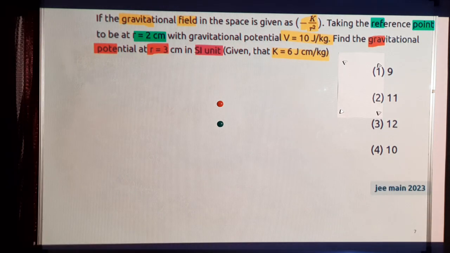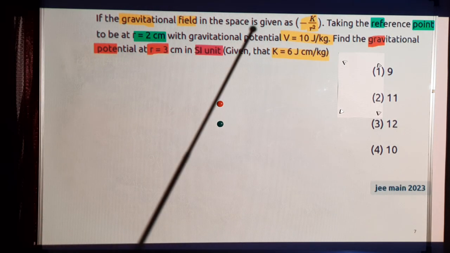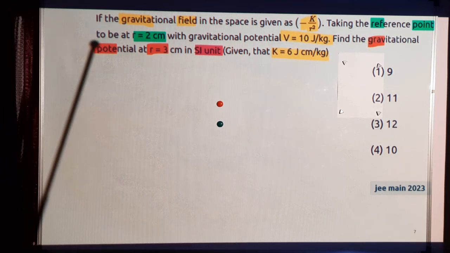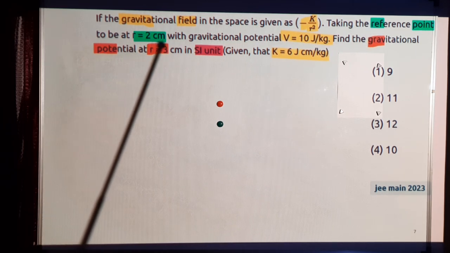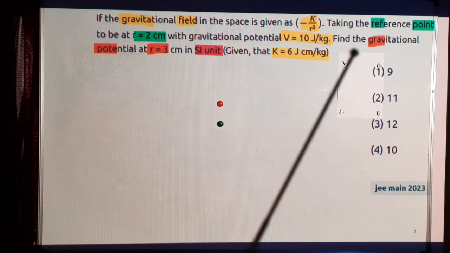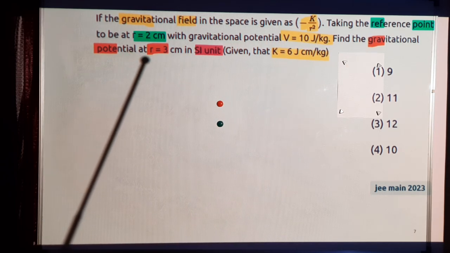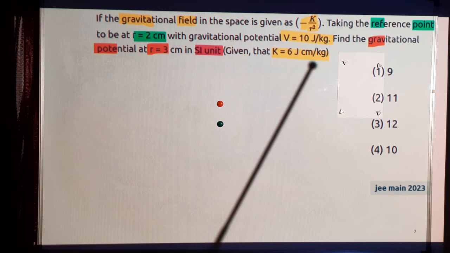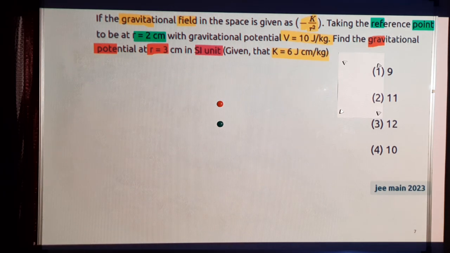This is the next question. If the gravitational field in space is given as minus k by r squared, taking the reference point to be r equal to 2 centimeter, with gravitational potential V equal to 10 joule per kg, find the gravitational potential at r equal to 3 in SI units, given k equal to 6 joule centimeter per kg. Pause and run this question.